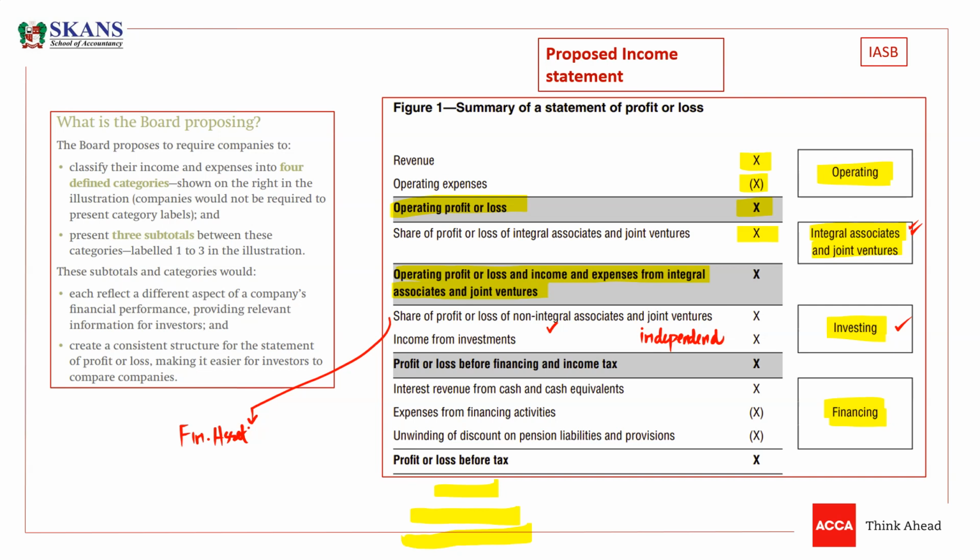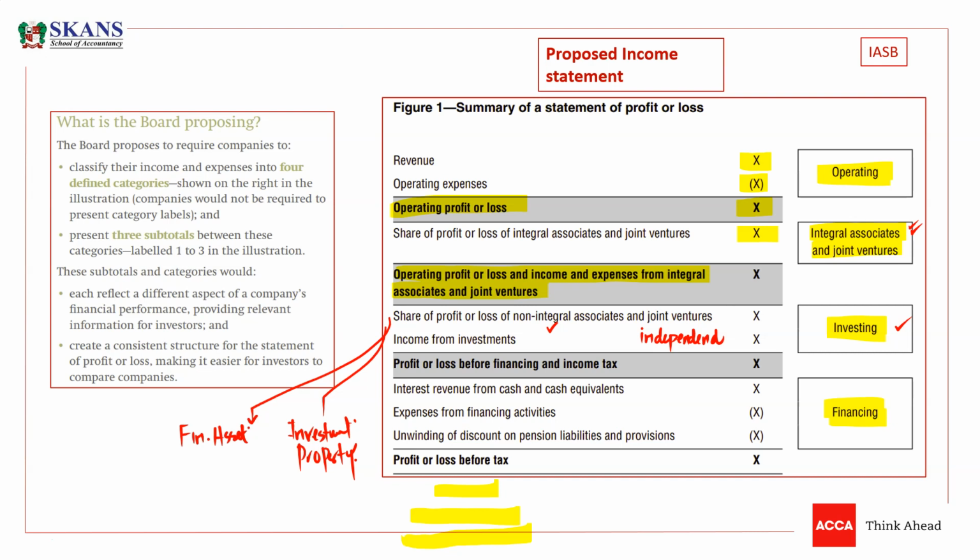Then another best example is obviously investment property. Guys, we all know that investment property is a property that can generate cash flows independently from other assets of the business. The standalone feature of this property is that it can only and only generate cash flows independently. These investment properties don't need other assets of the business.